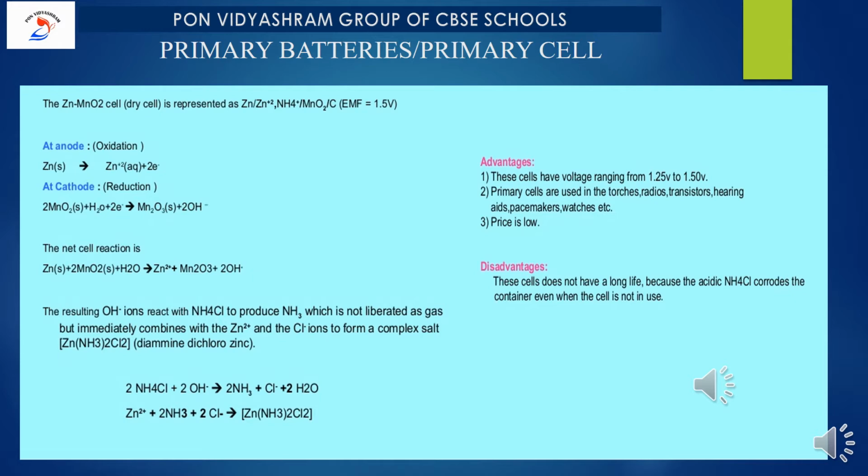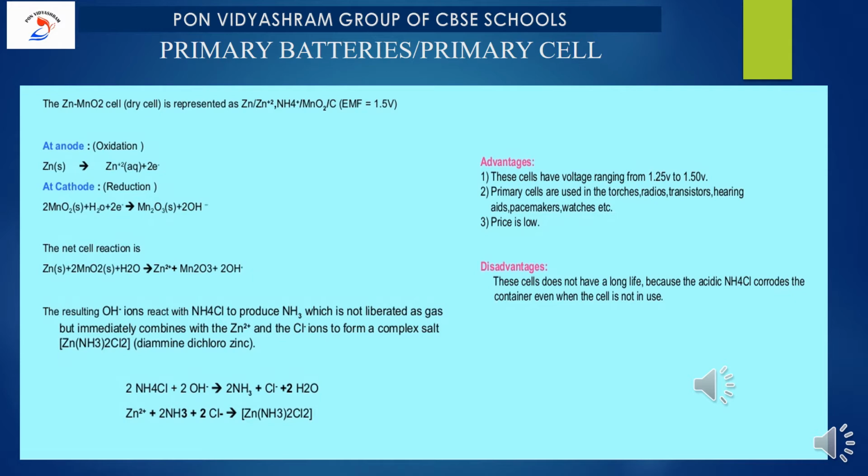Now what will be the reaction? Ammonium chloride reacts with OH- to produce ammonia gas plus Cl- plus 2H2O. Here Zn2+ plus NH3 and Cl- combine and form a complex compound. Okay, have you understood? This is a very important part. A 2 mark question they may ask you.